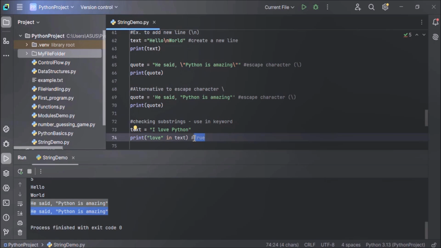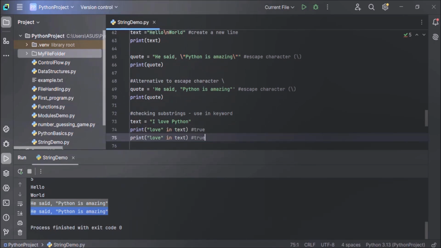In case we look for some other substring like Java, let's see that example also. Let's copy it, paste it here. And now we are looking for the substring Java. So here the output will be false. We are looking for Java in the text string. Text is our main string, the large string, and Java is our substring. As Java is not present in our main or large string, the output will be false.